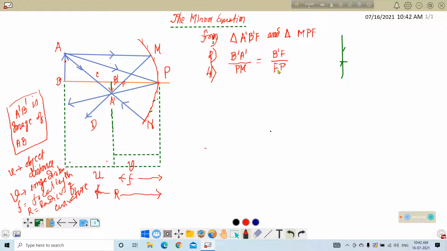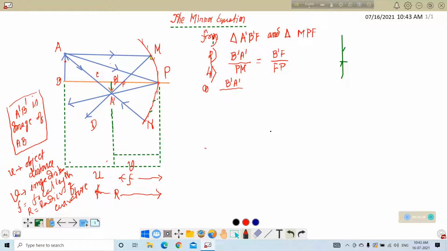So this is the equation, or we can write it in a reduced form: B prime A prime divided by, in place of PM we are writing AB. What is PM?